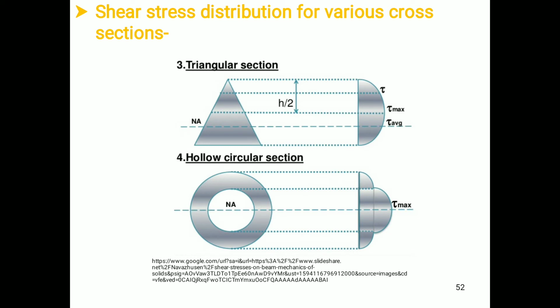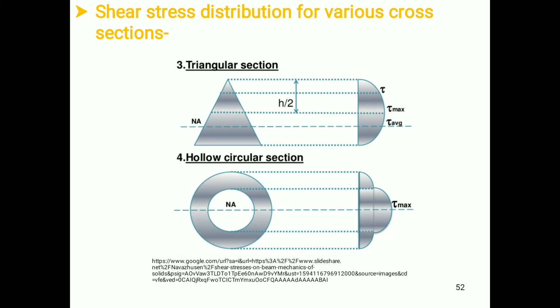Now we are going to discuss the shear stress distribution diagram for a hollow circular section of the beam. It is similar to the circular section of the beam, but now we are going to derive it for a hollow circular section. For a hollow circular section, we are going to consider the effect of the diameter of the external circle and the diameter of the internal circle, or we can say in terms of width, the width of the external circle and the width of the internal circle.